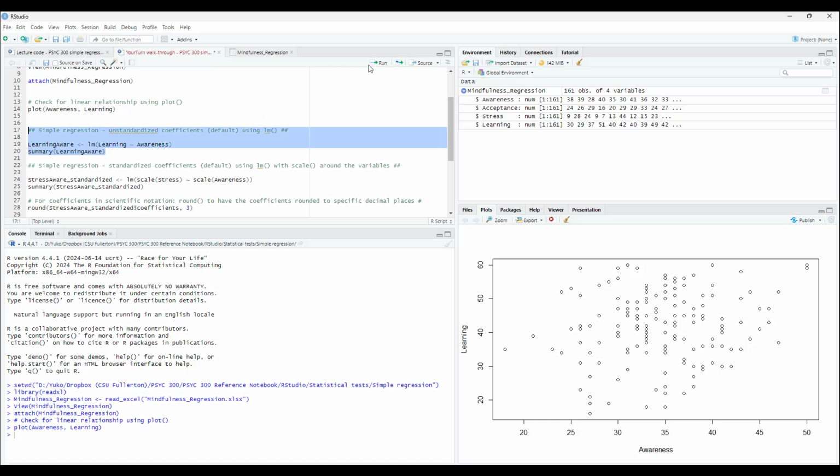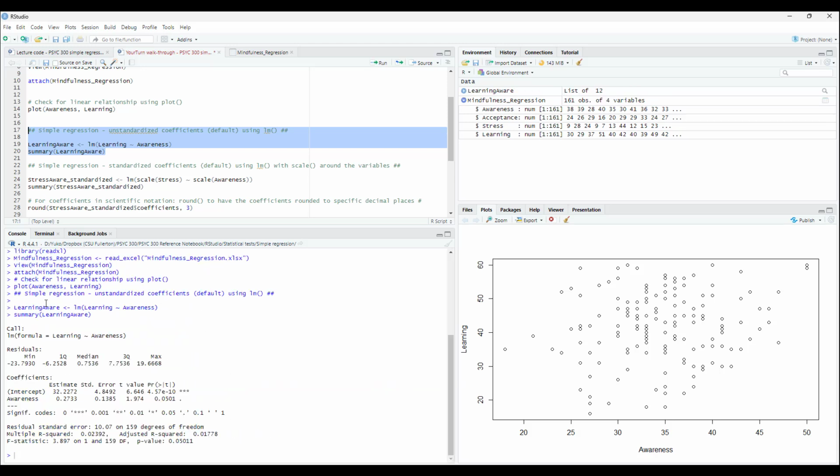And so let's try running that. And so here is your regression result where you're regressing learning on awareness. And so again, learning is the dependent variable. The independent variable is awareness. And then in this instance, unstandardized coefficients. And then again, you will want to do another simple regression where you're getting the standardized coefficients.